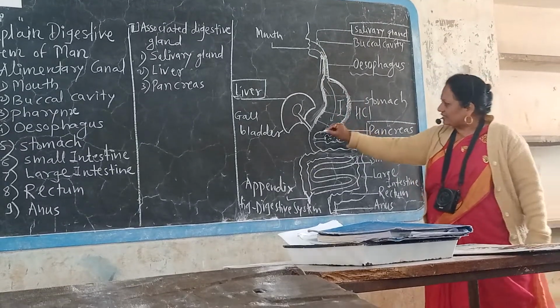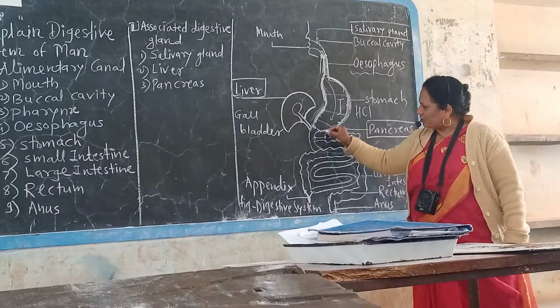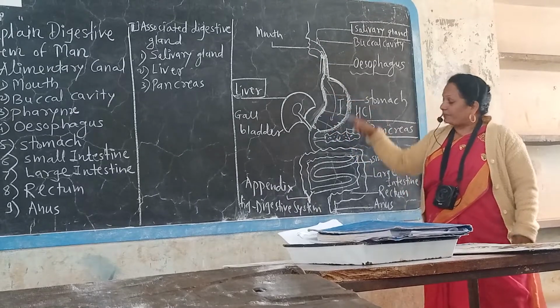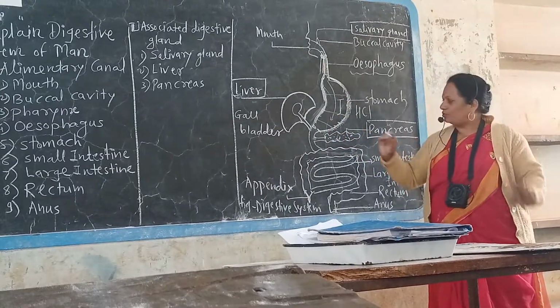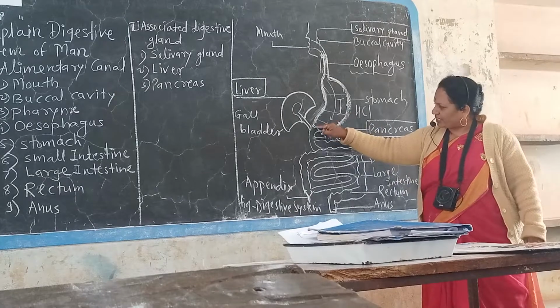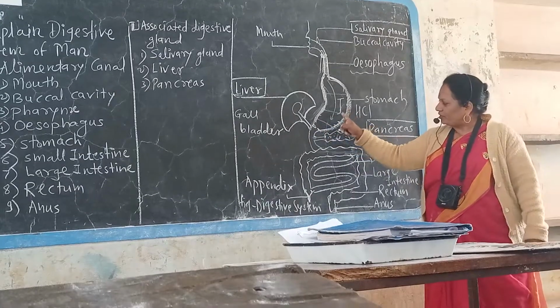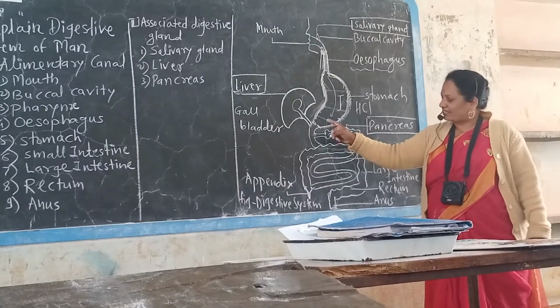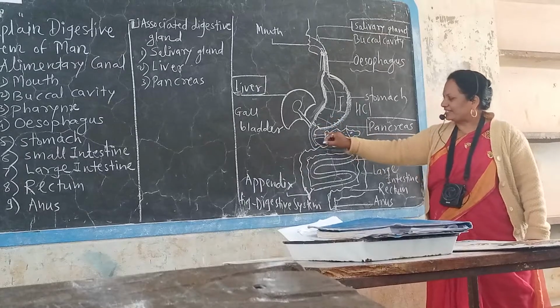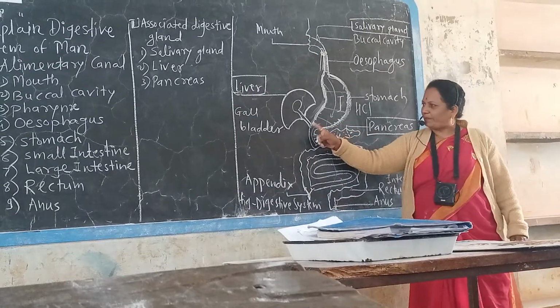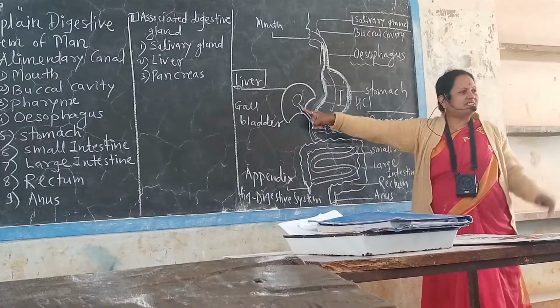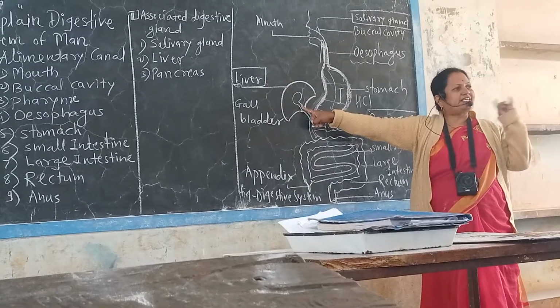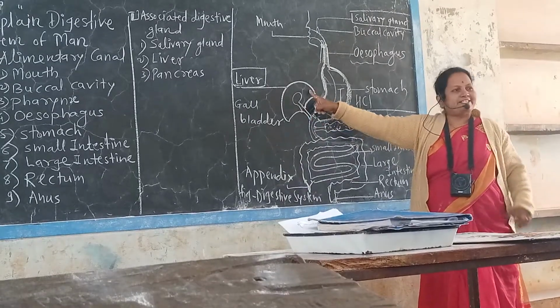After that, there is a sphincter. After complete mixing and churning of food, that sphincter gets opened, and after 2 to 3 hours that food enters into the small intestine. At the entry, there is an opening of the liver. The liver is the largest digestive gland in our body which secretes bile juice.